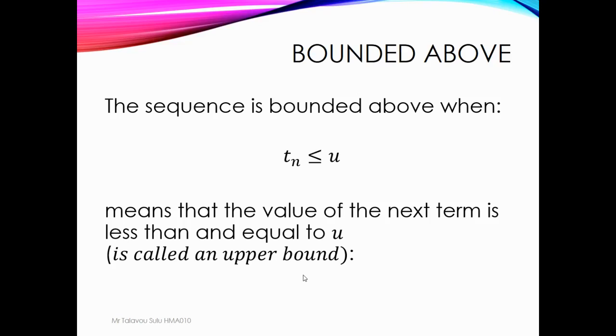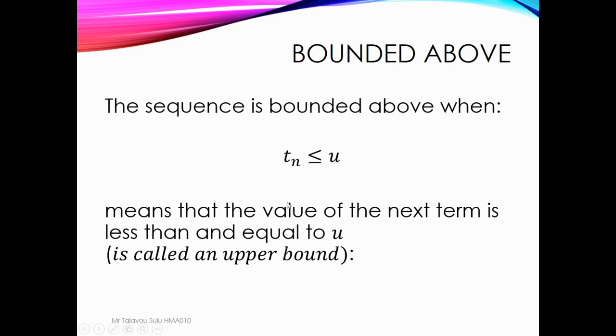It's always below 2 or equal to 2. If a term were 2.1, that's wrong. So this sequence is bounded by u, so it cannot have 2.1, only 1.999 or 2, 1.89. Values like that.